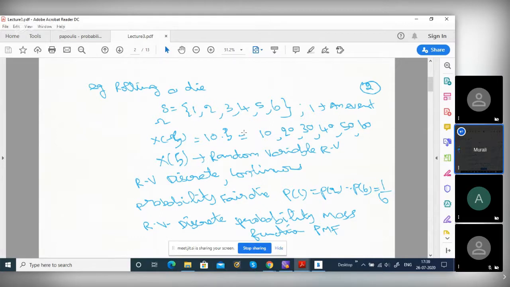So in general physics, what is the relationship between mass and density? Suppose water, density is 1000 kilogram per meter cubed.